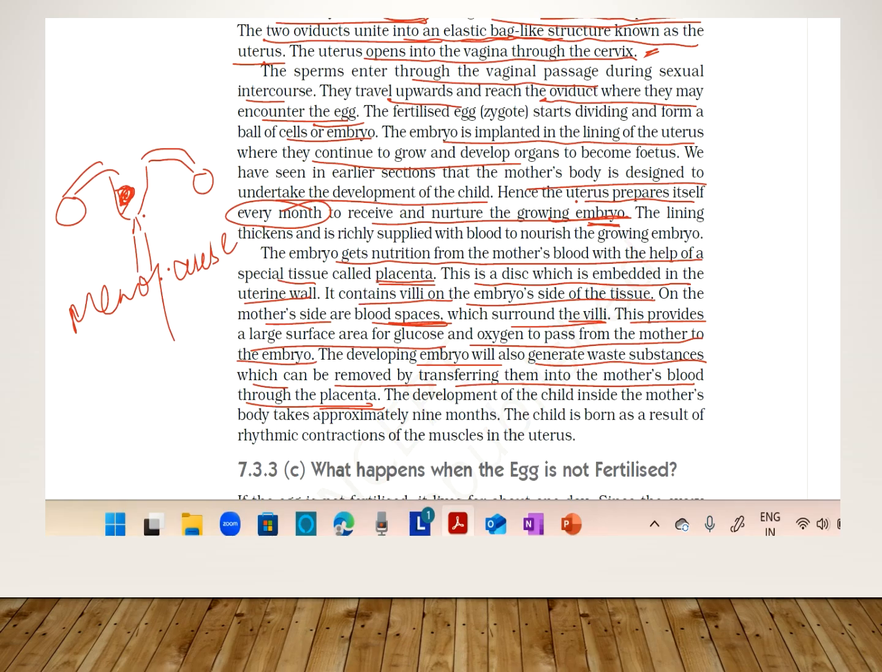The development of the child inside the mother's body takes approximately 9 months, and the child is born as a result of rhythmic contractions of the muscle in the uterus. And this process is called parturition.